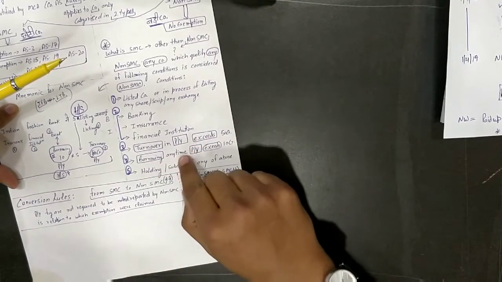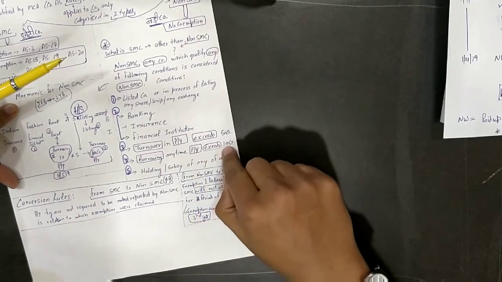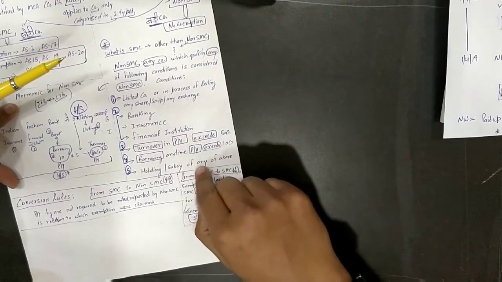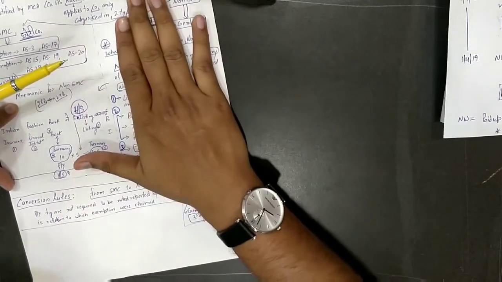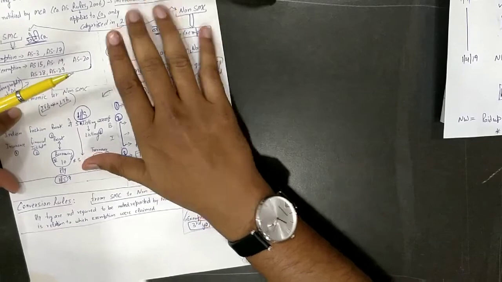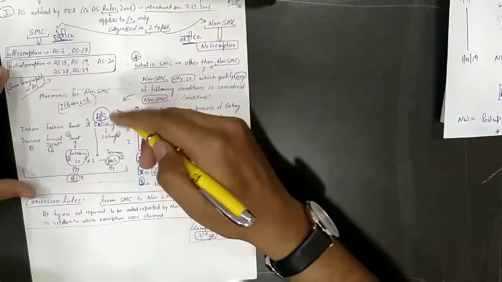Borrowing anytime in previous year exceeds 10 crores. Holding subsidiary of any of the above, means all these 4. This completes what is the definition of non-SMC. Now let's see the mnemonic code. Mnemonic code is